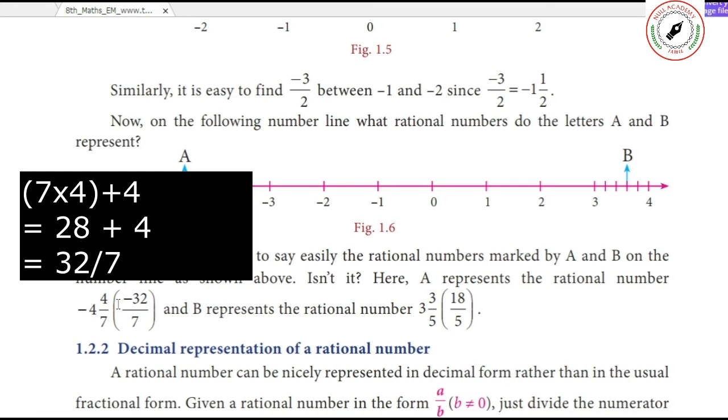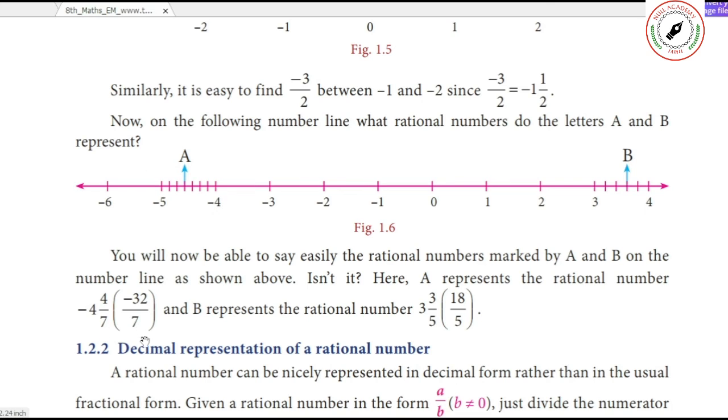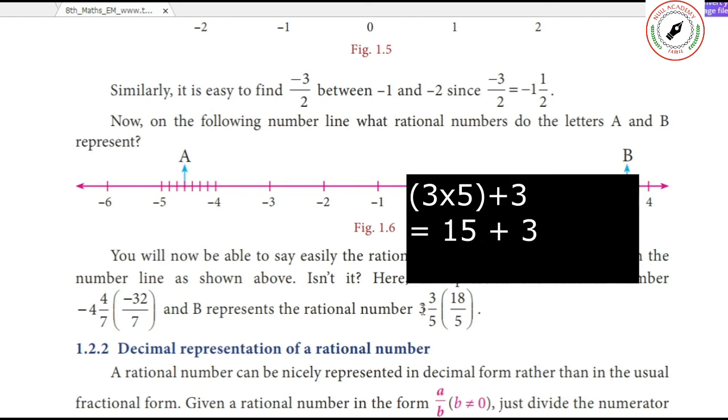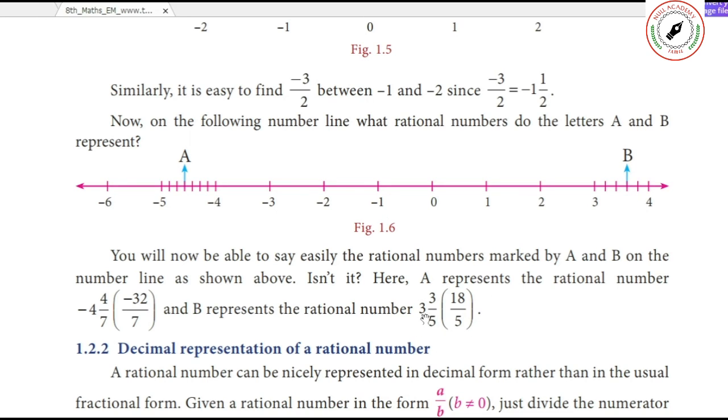The sign you put as it is, so -32 divided by 7. Here, 3 fives are 15, 15 plus 3 is 18, 18 divided by 5. These two numbers are the same. Either you can say 3 3/5 or 18/5.